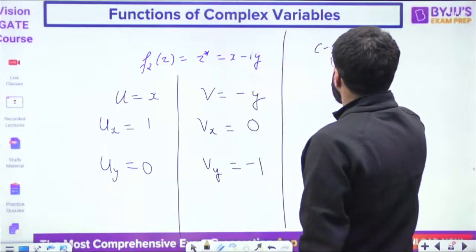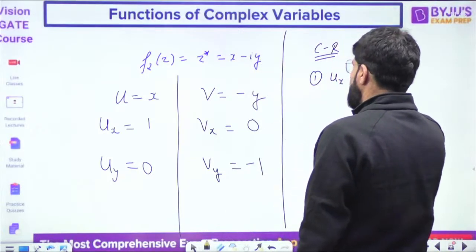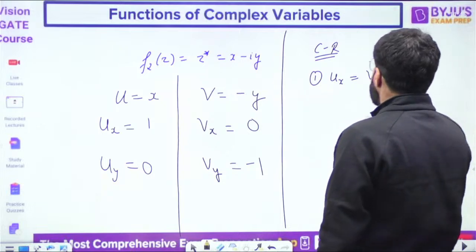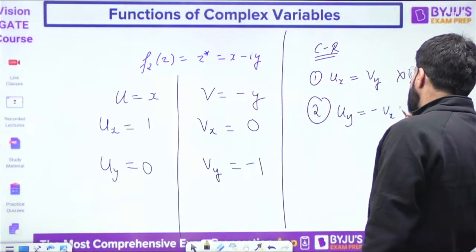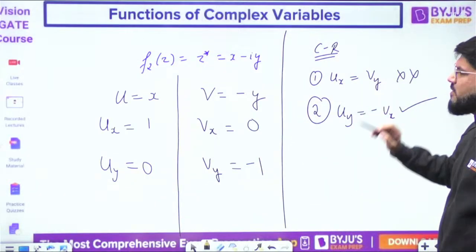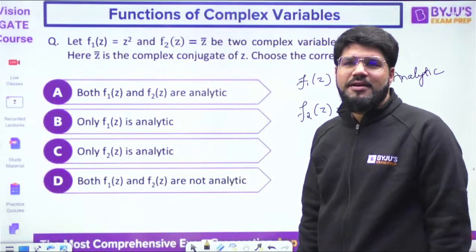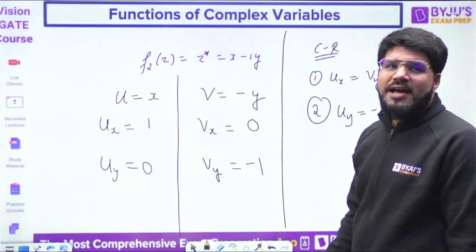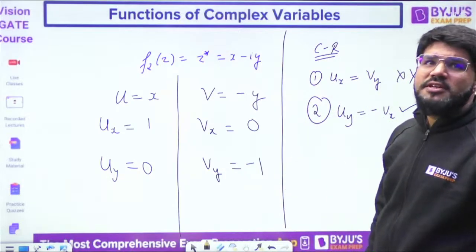Now look, as per the CR equations, ux should be equal to vy. This itself fails. The second one will match, I think: uy is minus vx, that is okay, 0 and minus 0 are the same. But ux should be vy. Is it matching, dear? Then how do you say option A? The CR equation failed. The function cannot be analytic at any cost.